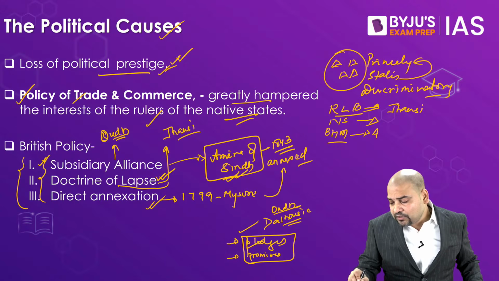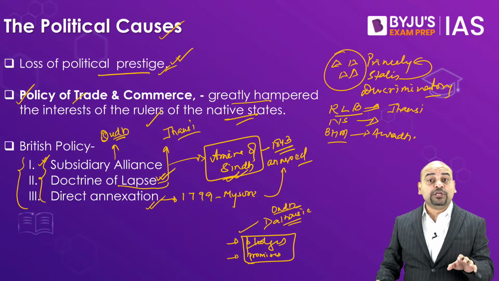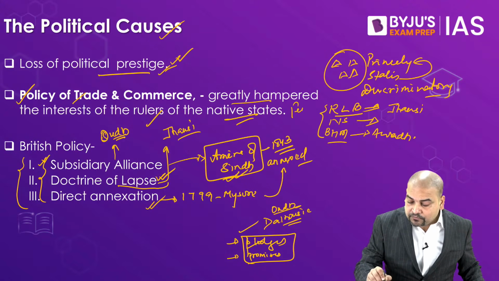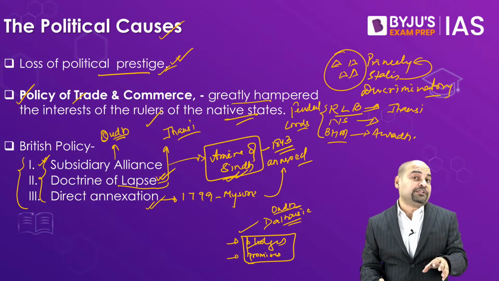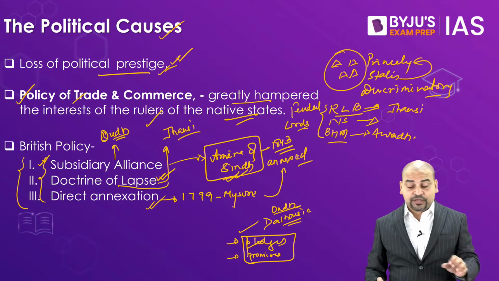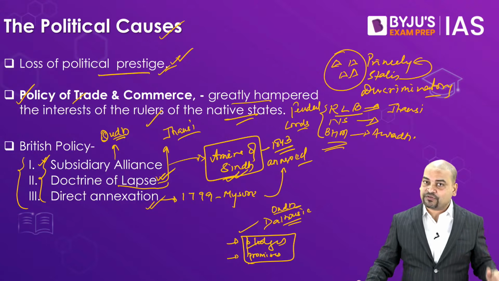Because Awadh was taken on charges of maladministration. So everybody who got involved, when we talk about the feudal lords or the feudal chiefs at this point of time, they got involved in the 1857 revolt because they had at some moment or at some place definitely been hampered by the British policies.